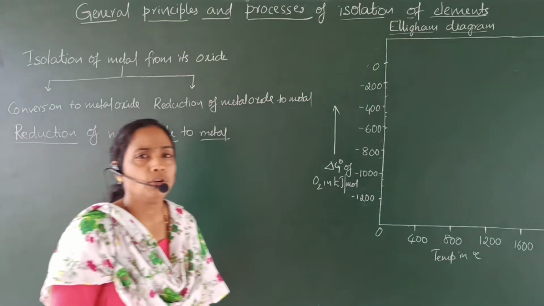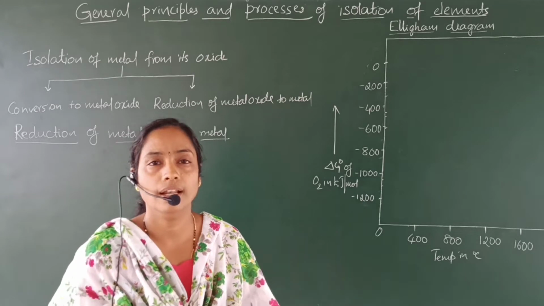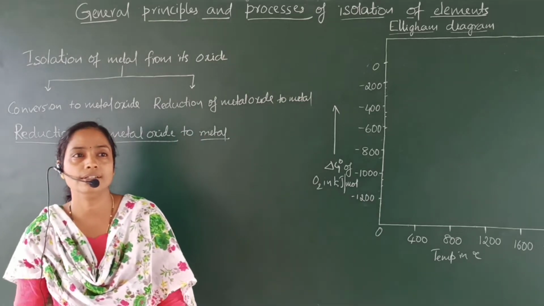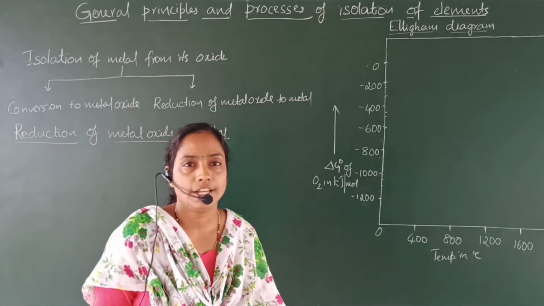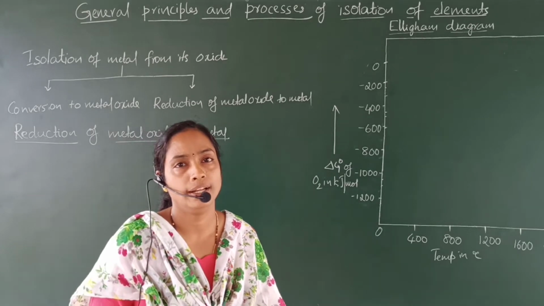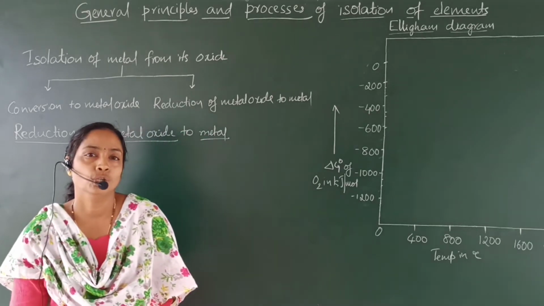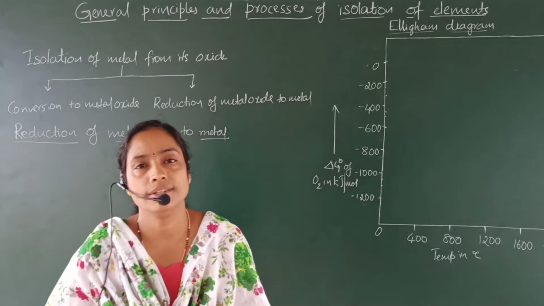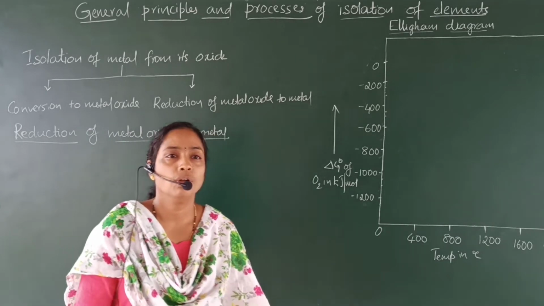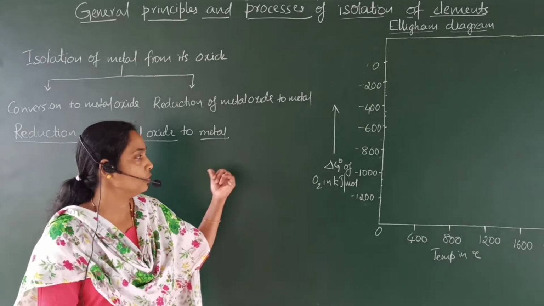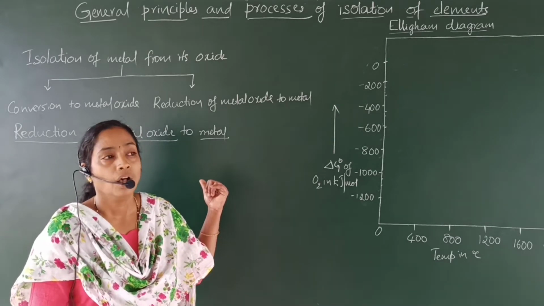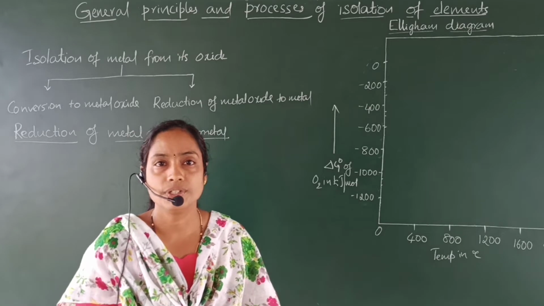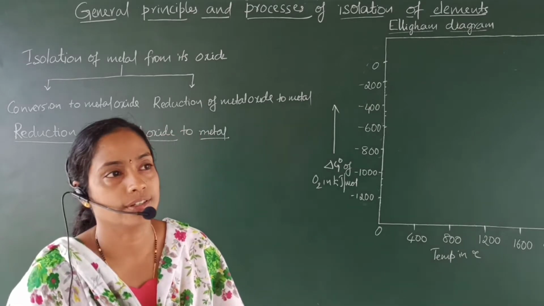The most electropositive elements like alkali metals, alkaline earth metals and aluminium are extracted by electrometallurgical process, that is through electrolysis. For example, aluminium is extracted by electrolysis process. The extraction of aluminium is by the Hall-Héroult process. This process is done by electrolysis.